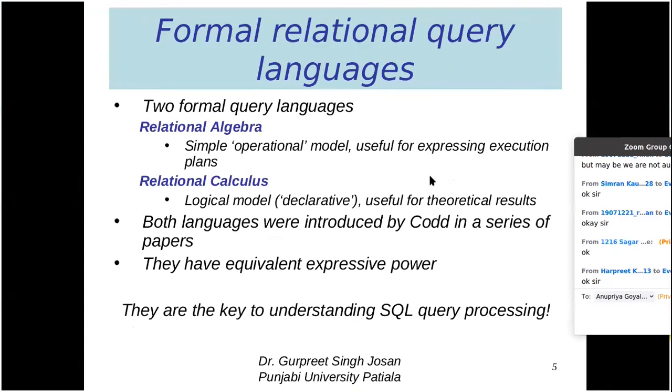Then, two formal query languages are available in a relational database management system. One is called relational algebra. Another one is called relational calculus. Algebra is a simple operational model that is useful for expressing the execution plan, whereas calculus is a logical model. It is declarative and useful for theoretical results. The purpose of calculus is only to prove theoretically that the logic of execution is correct or not. So relational calculus is just for proving purposes.